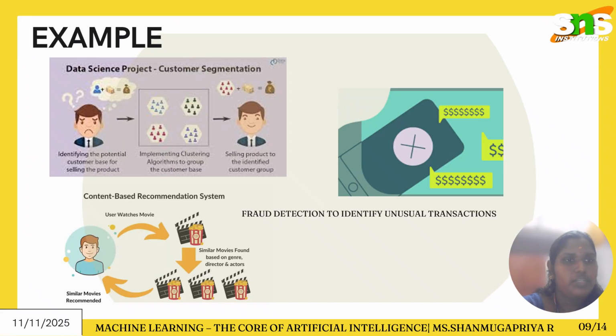Examples include customer segmentation, grouping customers, and unusual fraud detection. Spam email detection comes under supervised learning, but identifying anomalous transactions comes under unsupervised learning. Some movie recommendations also come under unsupervised learning.